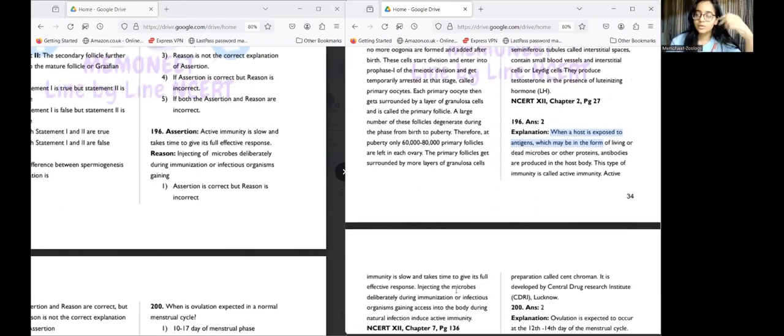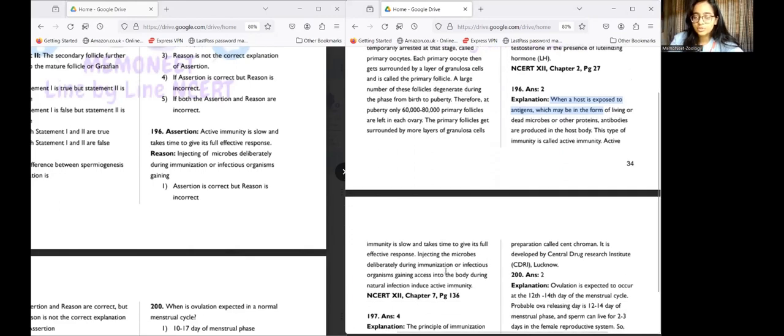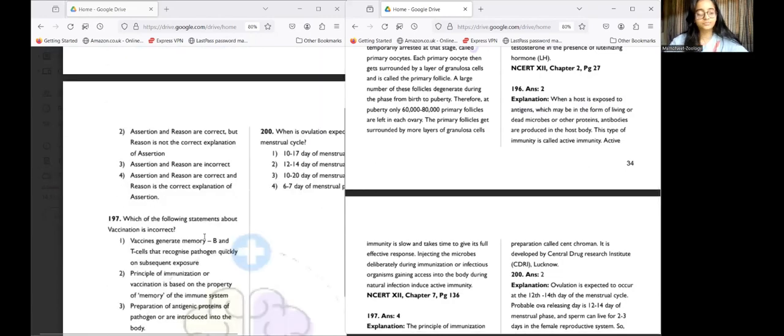Now, if you want passive immunity, so what will we do? We are not getting attacked by something, but we are deliberately inserting it into our bodies. So injecting the microbes deliberately during immunization, or gaining access to the body during natural infection, induces active immunity. So basically, both of them are active immunity. One is naturally acquired, one is artificially acquired. Okay. So passive immunity is something that occurs through a secondary process, but active immunity occurs naturally, which is when you're directly getting infected by some disease or by an organism, and it occurs artificially when you're deliberately inducing something. Okay, so the answer is option number 2, which is assertion is correct, reason is correct, but the reason is not the correct explanation.